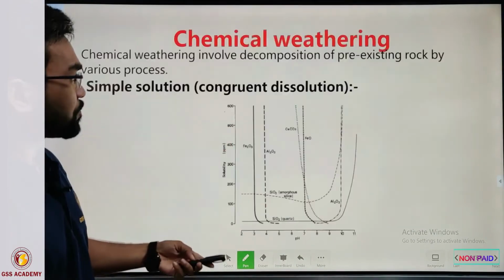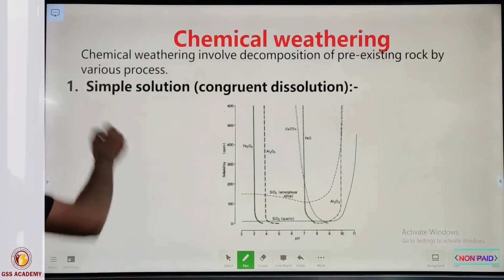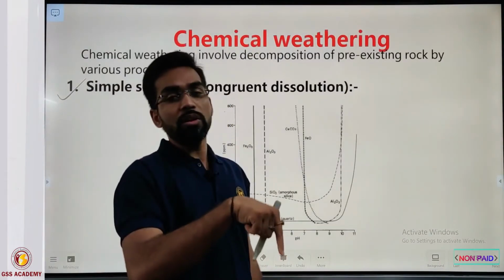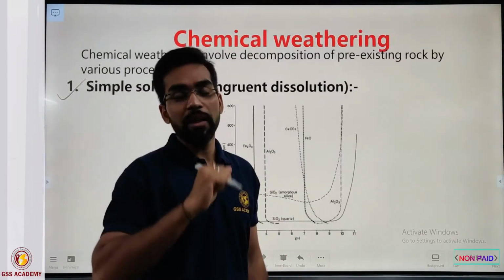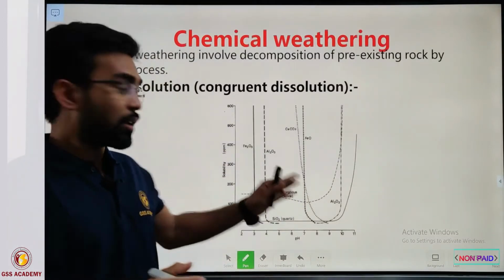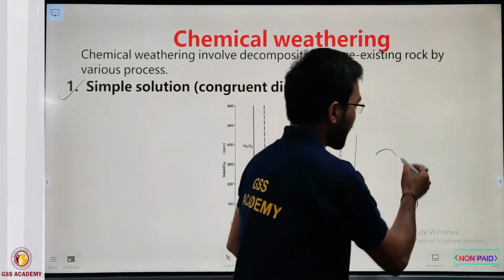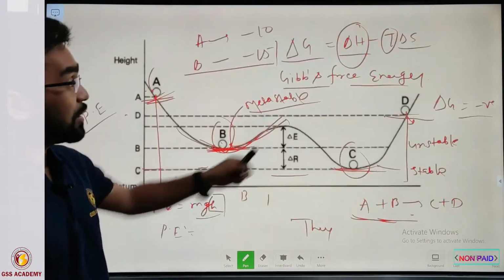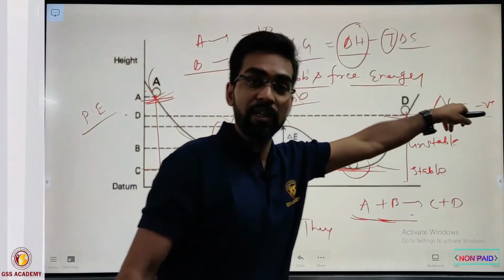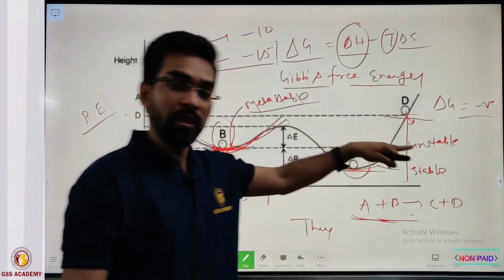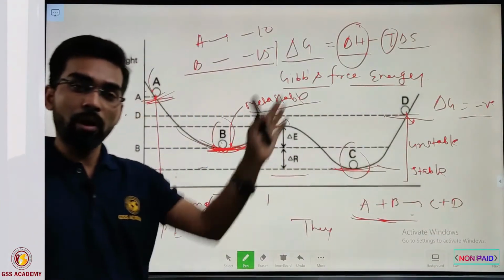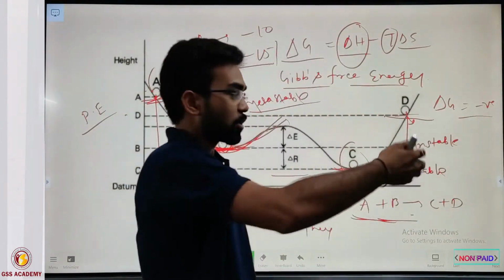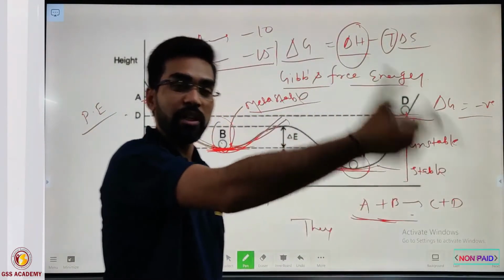Now look at this diagram. So let us now start. If a mineral is unstable, then only does it want to react with any other mineral. Why? To gain stability. Earlier we said that if delta G is negative, then the mineral has more tendency to react with minerals and form a very stable phase. If there is a maximum negative value, then there is maximum stability after the reaction takes place.